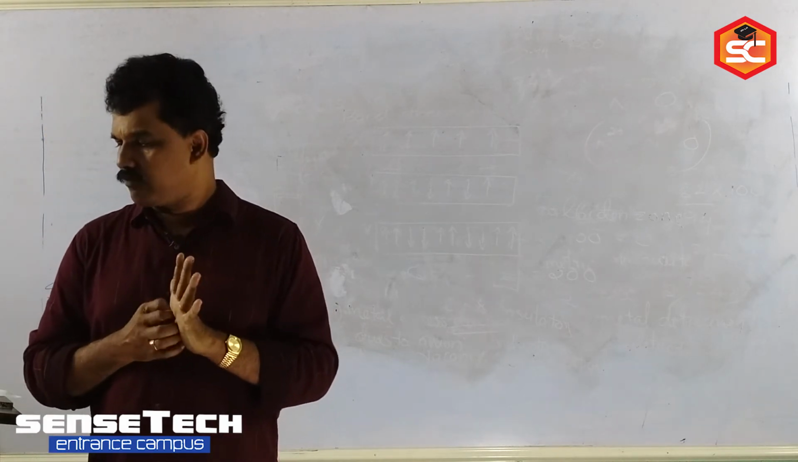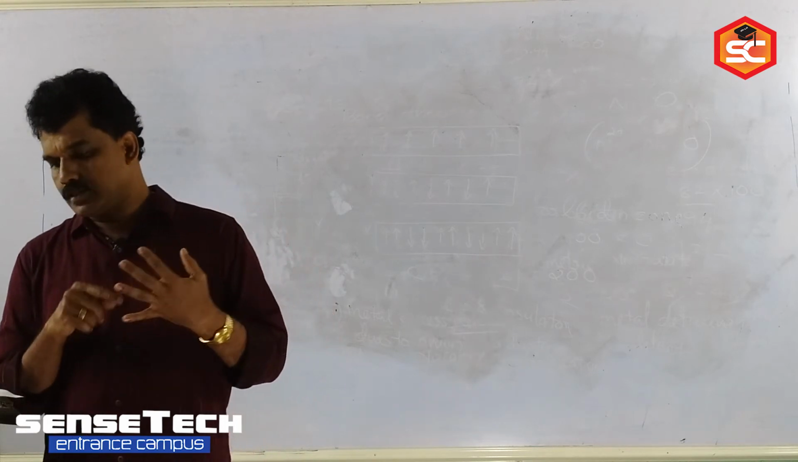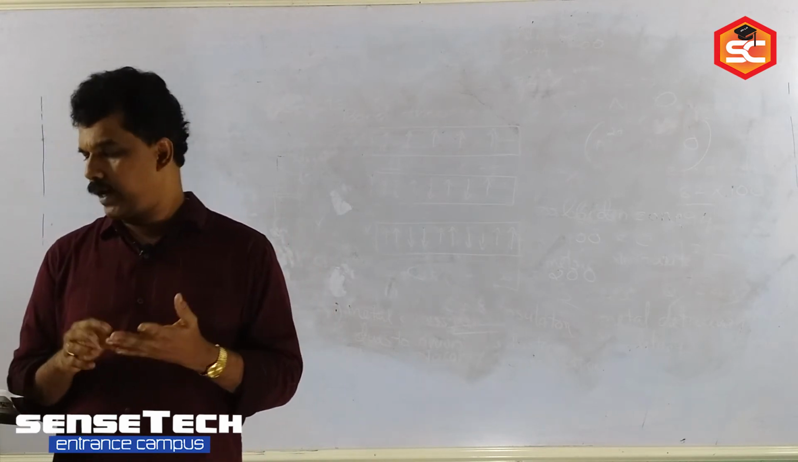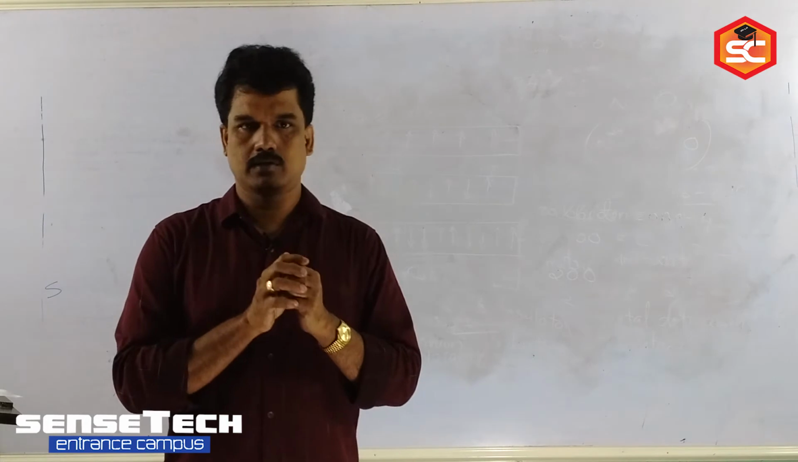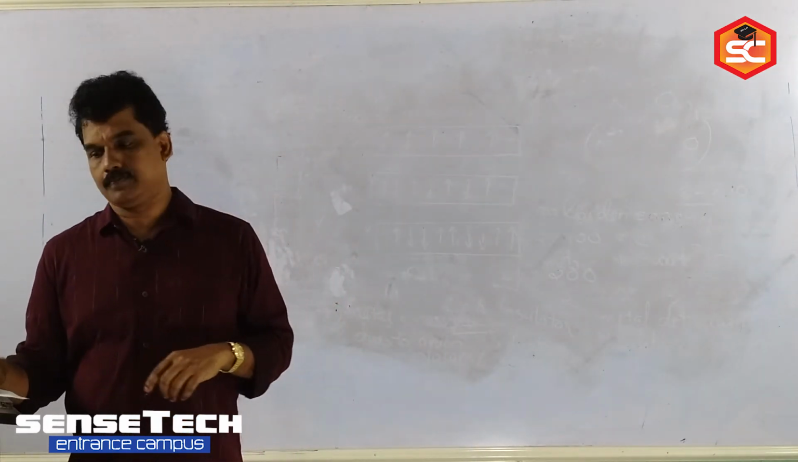So the first question, which of the following is a molecular crystal? Options: silicon carbide, sodium bromide, graphite, ice. Answer is ice. Are you completed?